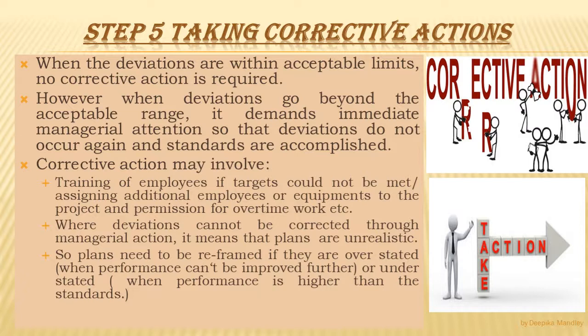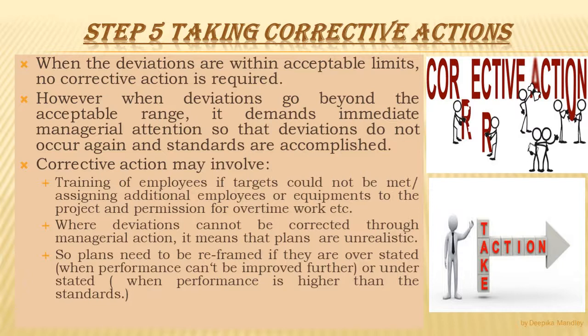So today we have covered the 5 steps in the controlling process, that is first setting the standard performance, then measurement of actual performance. Once we have set the standards and measured the actual performance, then comparing the actual with the standard performance. If there is no deviation, then no further steps need to be taken, but if there are deviations which are beyond the permissible limit, then we need to analyze the deviation.